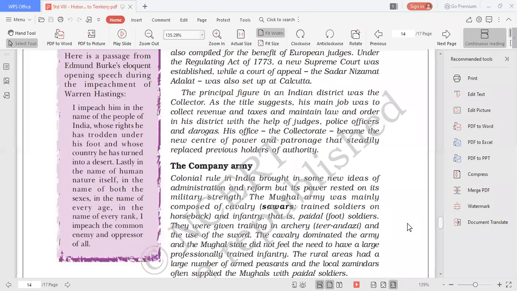That is one of the reasons why he was tried by the British Parliament. Okay, we have just 5 minutes left. I guess we can continue with the company army.